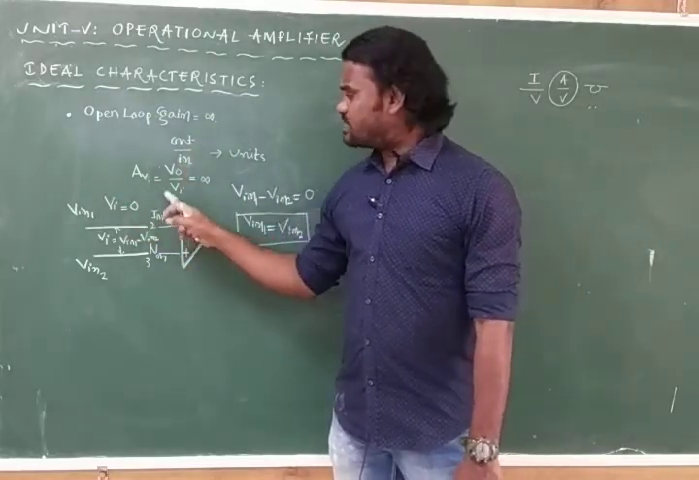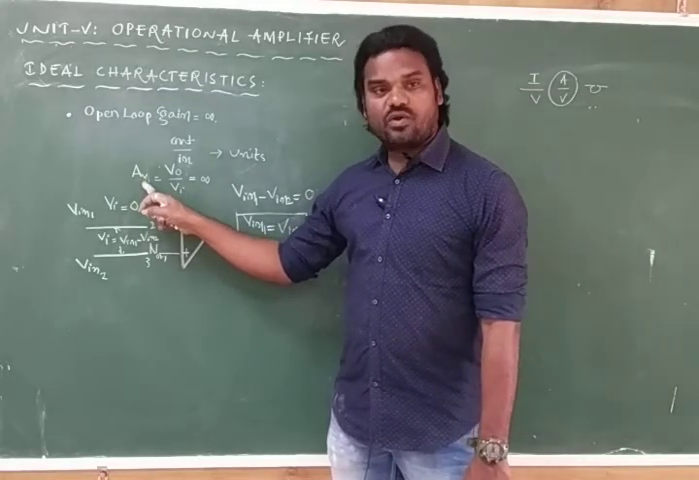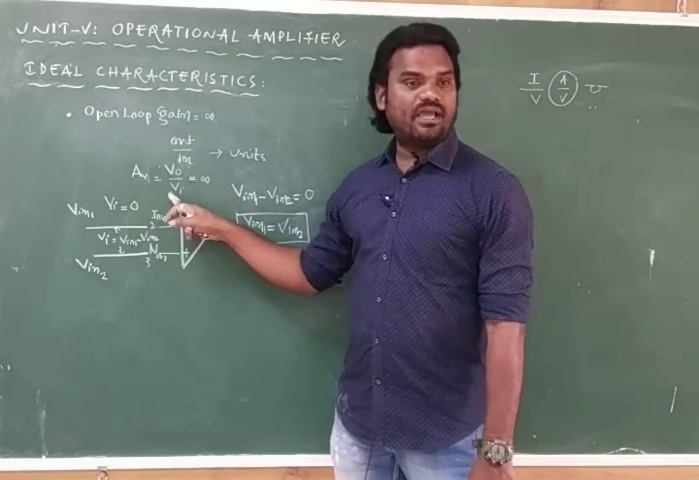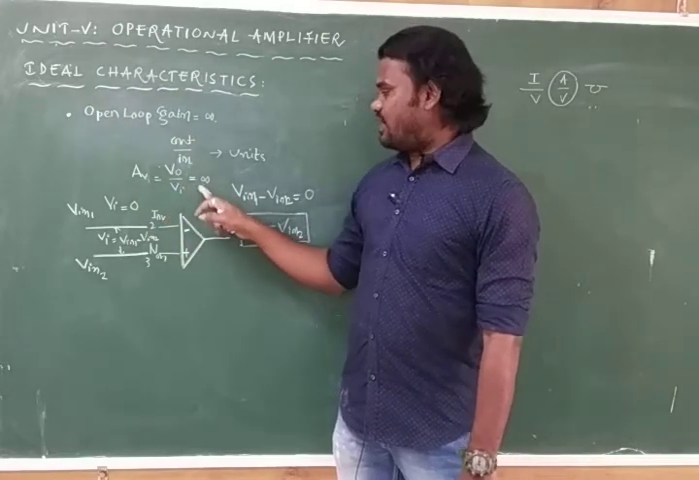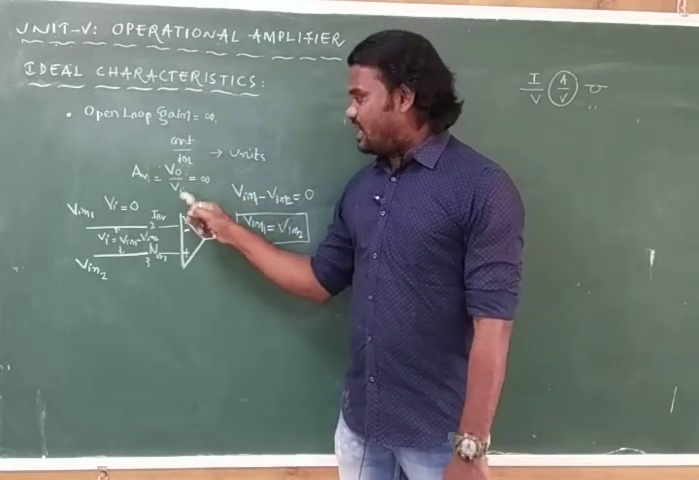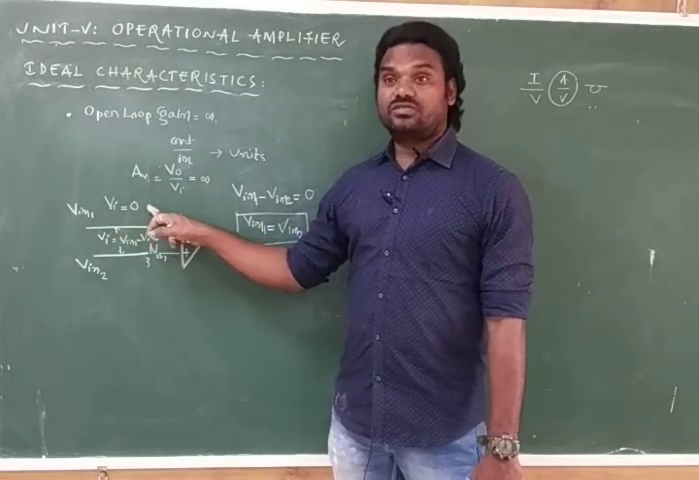From that I am taking the voltage gain. A is the open loop and V stands for voltage. It is the open loop voltage gain, and it is given by VO by Vi. What are we saying? It is infinity. At what condition will this AV be infinity? At Vi equal to 0.